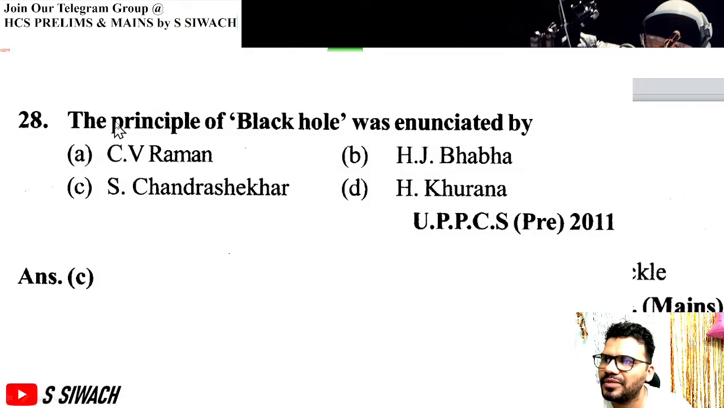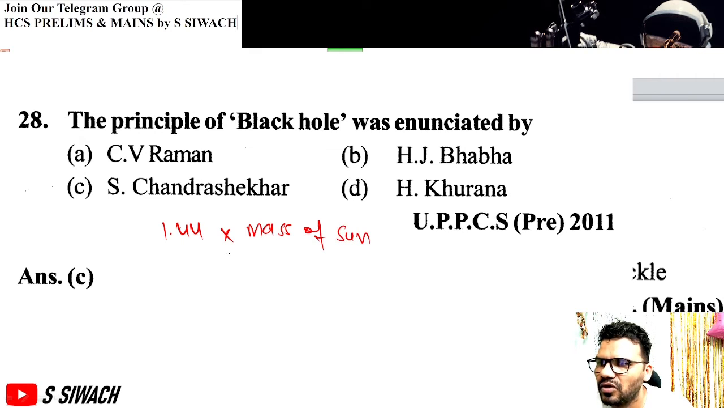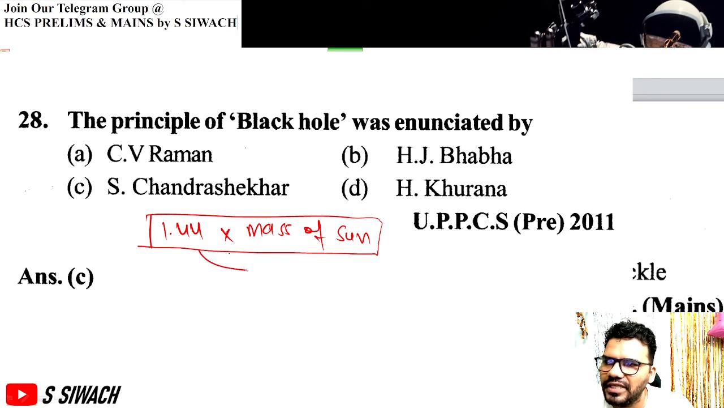Next question, the principle of black hole was enunciated by S. Chandrasekhar. S. Chandrasekhar limit tells us whether a star will become a black hole or a star cannot become a black hole. So 1.44 times the mass of Sun is called Chandrasekhar limit. If a star is heavier than this, it can become black hole. If a star is lighter than this, it cannot become black hole. So this is Chandrasekhar limit.